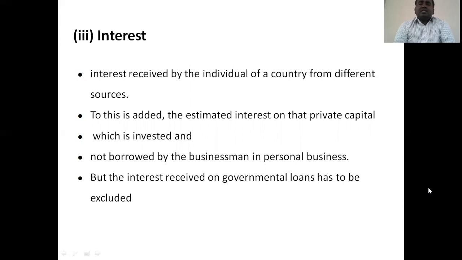The interest received on governmental loans has to be excluded here because it is a transfer payment. A transfer payment is made without any productional activities, so it is excluded. But the amount taken personally by the businessman as an investment, and the interest received on that, is considered for the calculation of GNP under the income method.